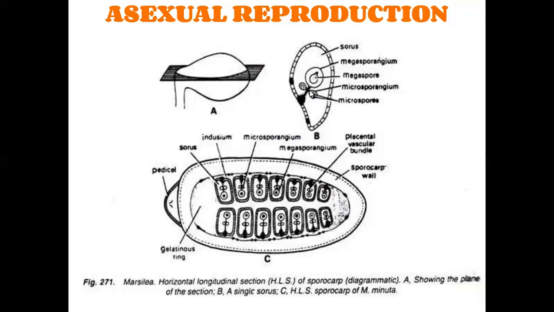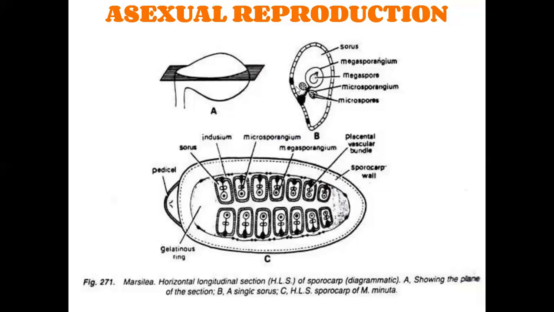Each microsporangium chamber is covered with endoepidermis. Below the epidermis, tapetum layers are present. Below the tapetum layer, microspore mother cells are present. The main function of the tapetum layer is to supply food material to the microspores. The microspore mother cells participate in reduction or meiotic division. They develop into haploid microspores.